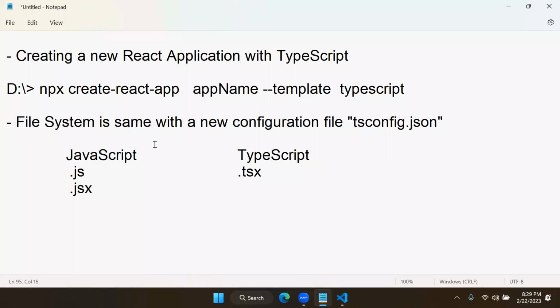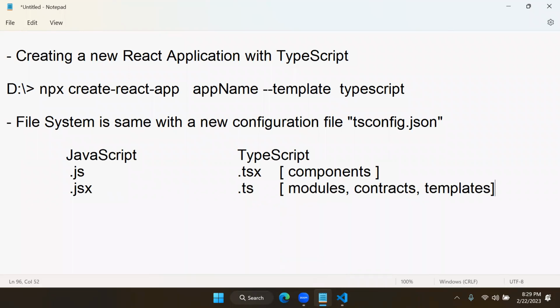It should be only TSX. TSX is used for components. For components, you use TSX. For contracts and all, you use TS. TS for module, TS for contracts, TS for templates. For all of them, you use this. But for components, it should be TSX.